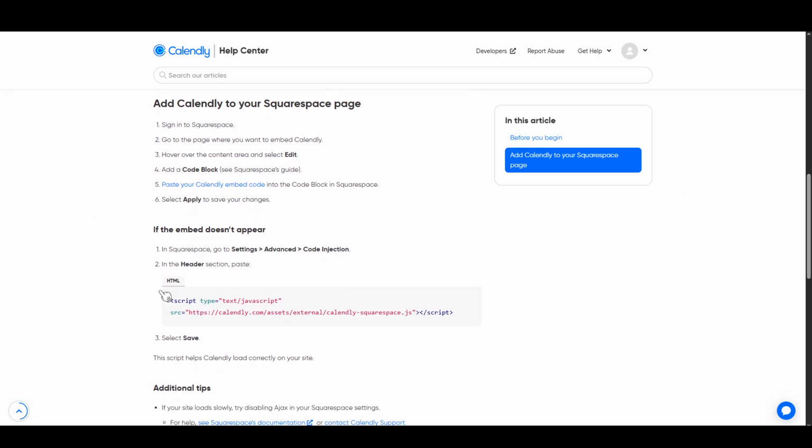Now, when you reach the 5th instruction, there's a particular task: obtaining the Calendly embed code. This is where things might seem a bit tricky, but don't worry, I'm here to walk you through it. Let's head over to the scheduling section of Calendly.